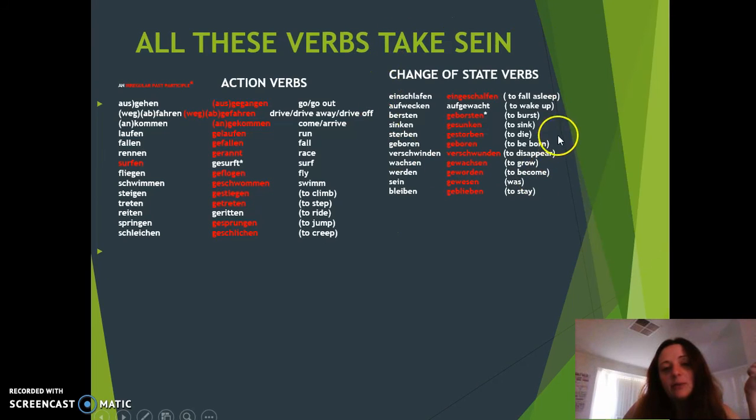The change of state verbs are a little bit more complicated. You've got to think of it as a state of conscious to unconscious or living to non-living. So einschlafen, to fall asleep, or to wake up. You're going from a conscious state to an unconscious state and vice versa. To burst. If you burst, you're never the same again, going from an unburst state to a burst state. Sink is one you just have to remember. To die and to be born. You're going from living to dying or vice versa. To disappear, going from being present to not being present, that sort of concept. To grow, if you grow, you will never go back to how you were. So that's kind of the concept there. And others you just have to remember because they're a bit different.